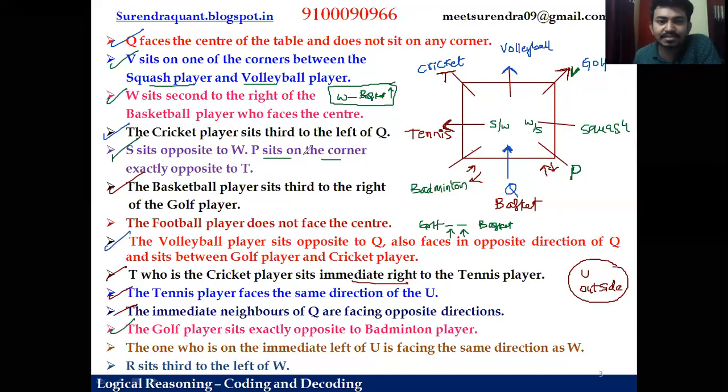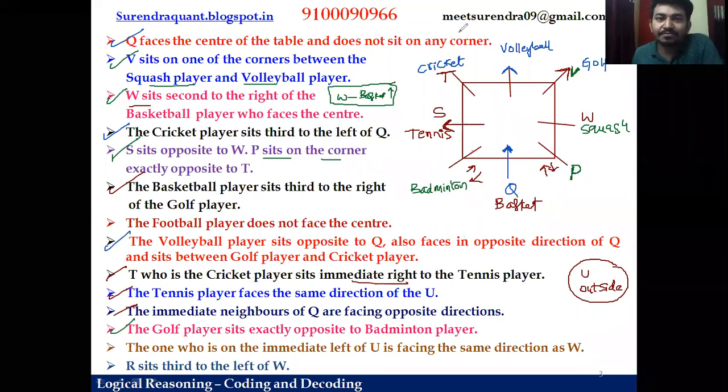Let us continue with this. Okay, with this position done, right? Now we know W is sitting second to the right of the basketball player. This is the basketball player, right? Now as he is facing the center, where is the second right? This is first right, so this is second right. And these two persons are vice versa, right? If this is S, this has to be W. If this is W, this should be S. So that means you can erase this data. Let us eliminate this. And also, I think this is done, right? So this is also done.